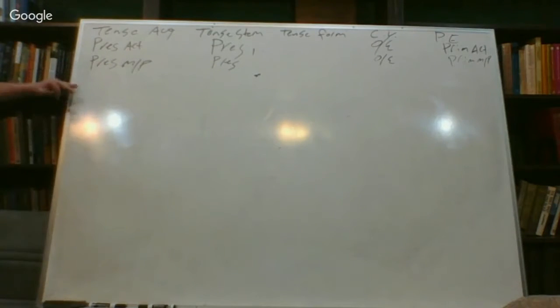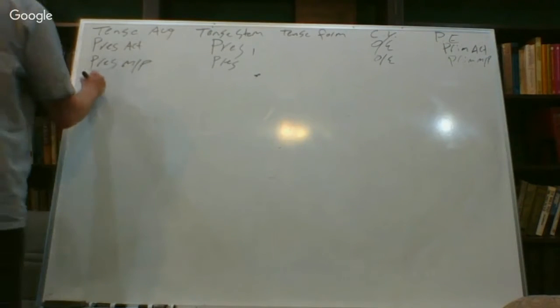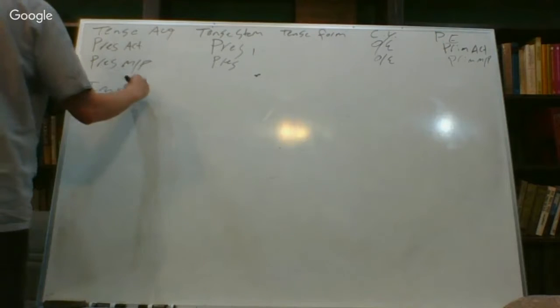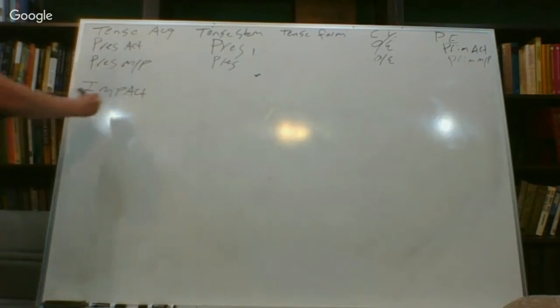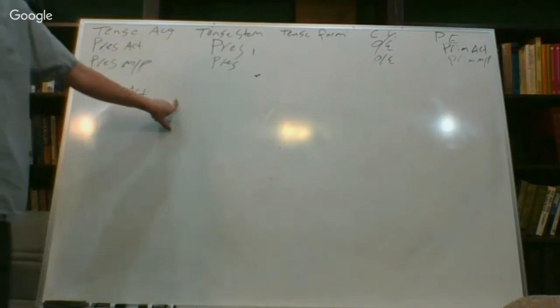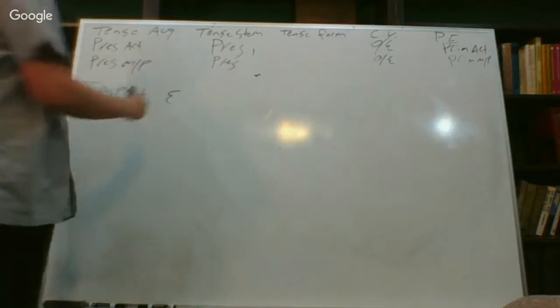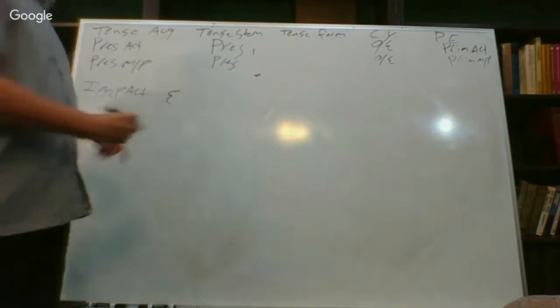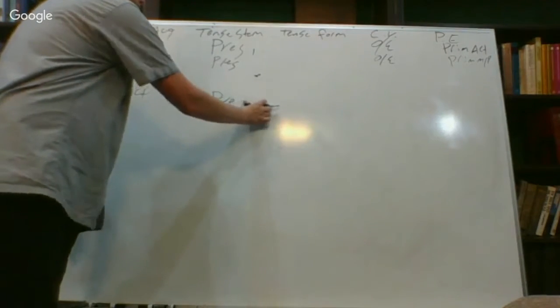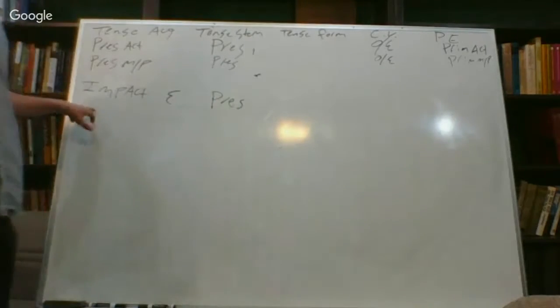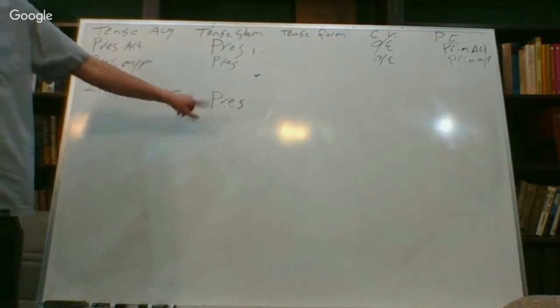So now what we've done recently is we've put the futures down here. So the imperfect, for whatever reason, is going to be next. So we're going to have imperfect, and then it'll be active. We'll just make that very clear. Imperfect active, augment, yes. It's going to have an epsilon as the augment. Present tense stem, because the imperfect takes the present tense stem, no tense formative.